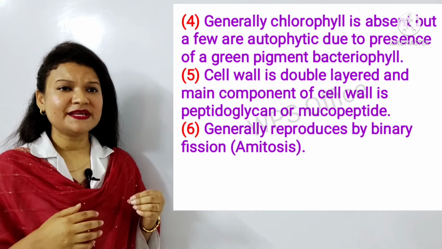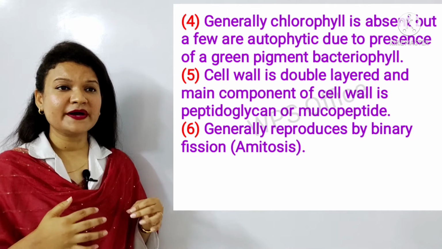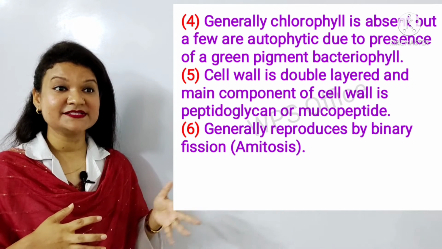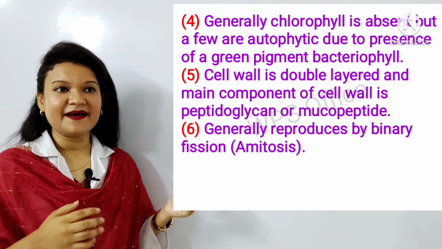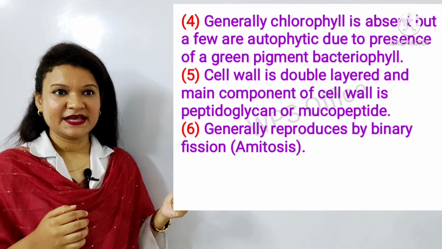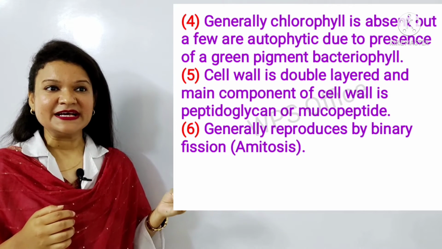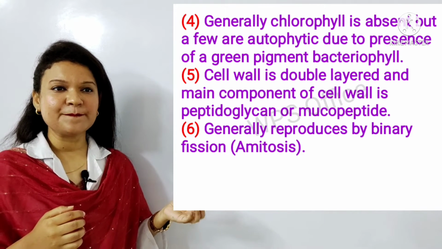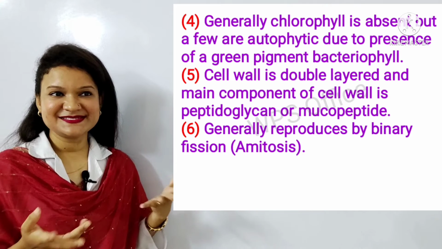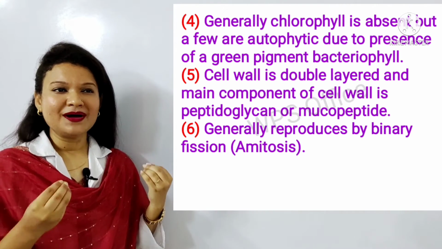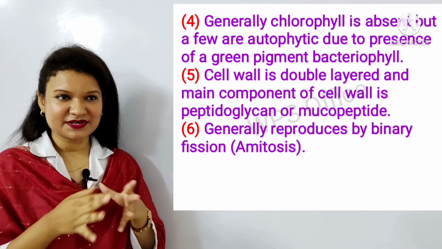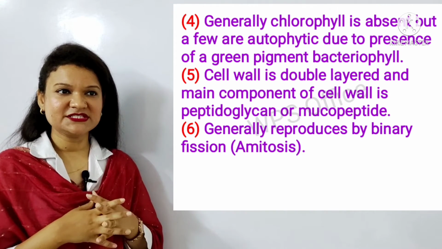Sometimes a very complex type of cell wall is formed by aggregation of polysaccharides, muramic acid, teichoic acid, etc. And then number 6, generally reproduces by binary fission, that is amitosis. Amitosis means one mother cell divides into two daughter cells directly without any complication.